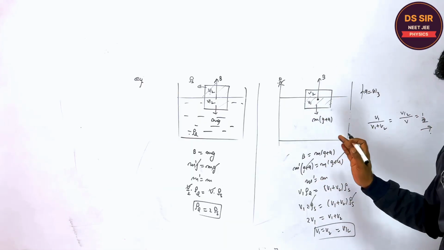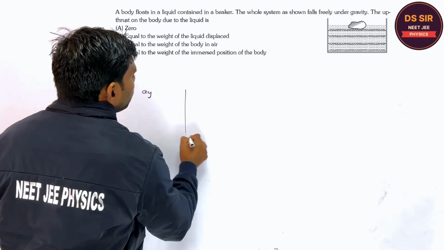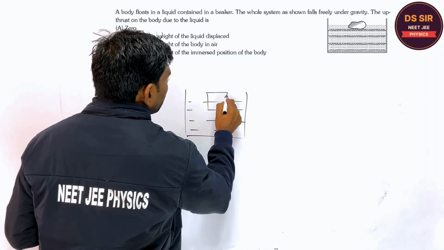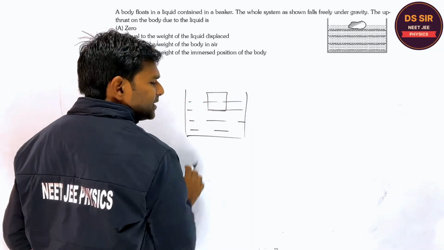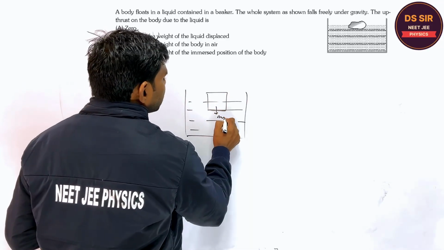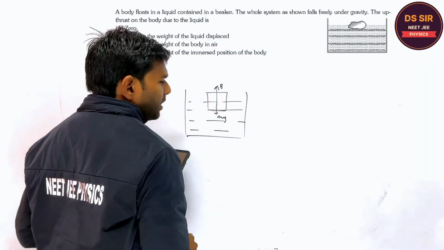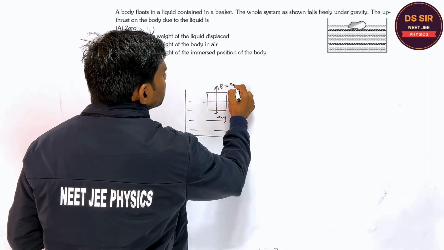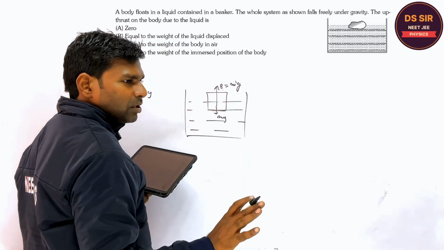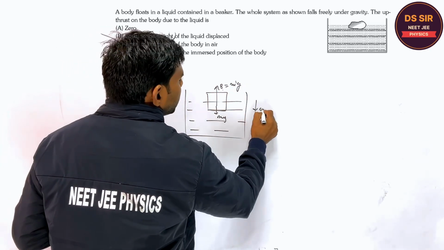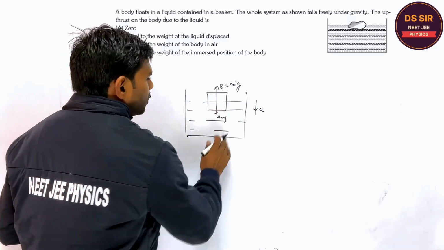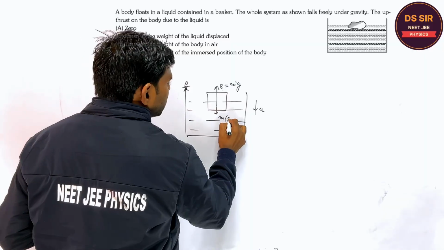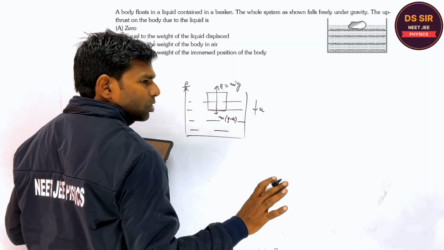Is it clear? Copy this. So in this question, suppose there is a beaker, right? And I told you if some body is floating over here and it is at rest, so mg will act and the buoyant force will act, and this buoyant force is nothing but the upthrust force. So what is the upthrust force? Say m dash g. Are you getting or not? But due to some reason, if the acceleration is a downward, so the weight of the liquid with respect to this beaker, I am explaining, is g minus a. Is it clear or not?